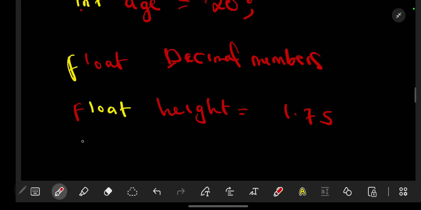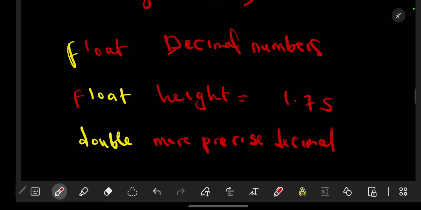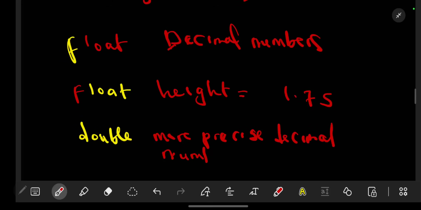Then we also have the data type double. This data type double is used for more precise decimal numbers. Mostly they will tell you to use float when it has 2 numbers after the decimal point.